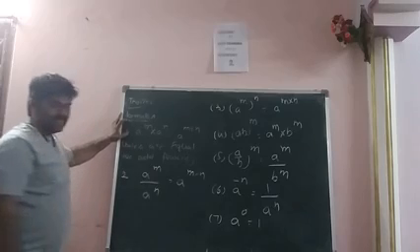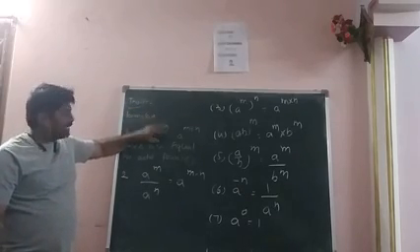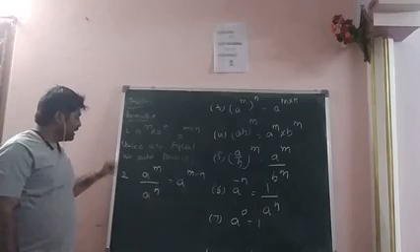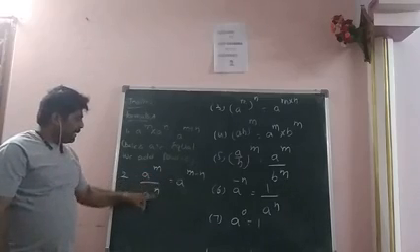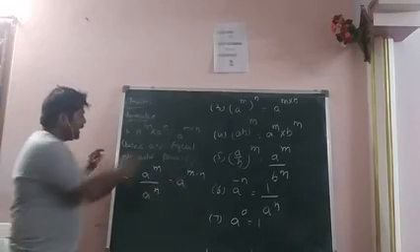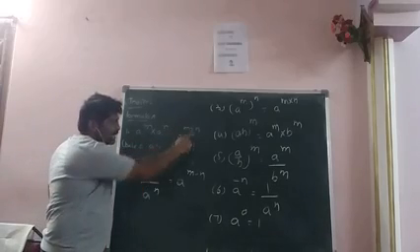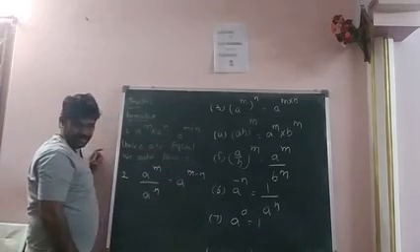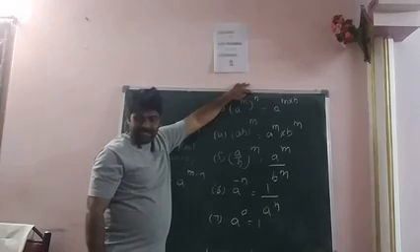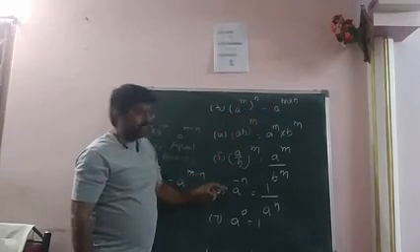So these are the basic formulas. The first one is a power m into a power n. This is nothing but a power of m plus n. And second one is a power m by a power n. That is nothing but a power of m minus n. Here there is into, the opposite is divided by; here there is plus, the opposite is minus. Okay. And next, a power m whole power n is nothing but a power m into n.